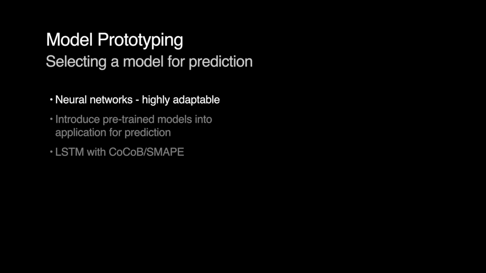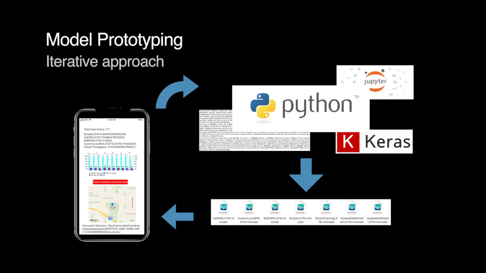I decided to start with a neural network architecture because it's highly adaptable and fully implementable with Core ML 3. I found that the long short-term memory architecture is really performant, especially when coupled with a custom loss function and optimizer. This was a highly iterative process, where I collected data, trained models off the device, then imported them back onto the device to make a prediction.